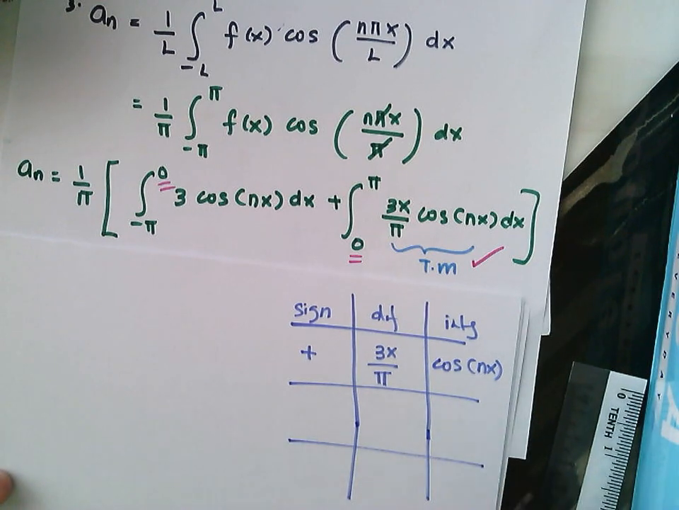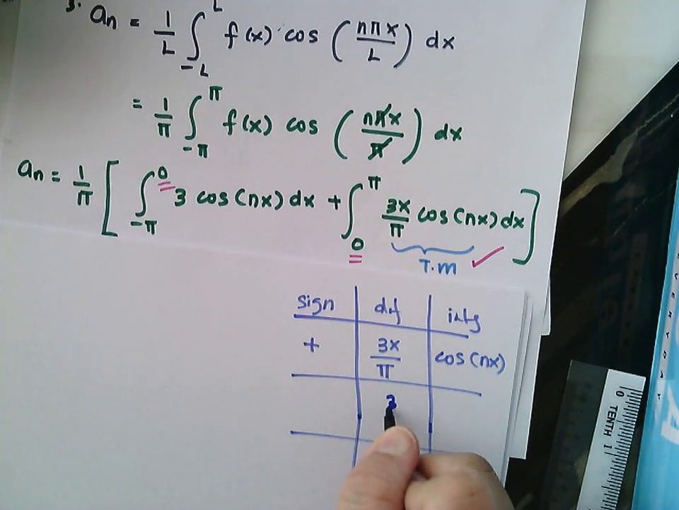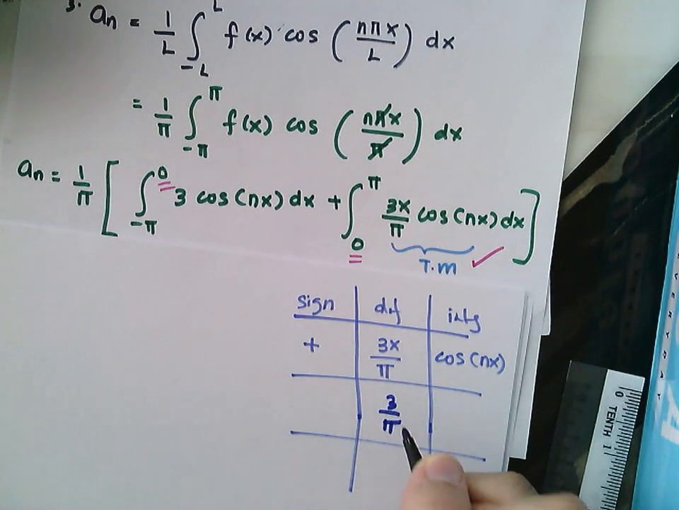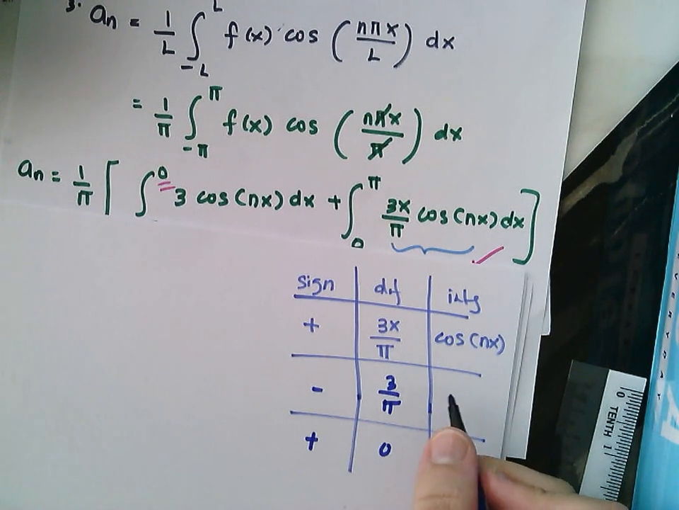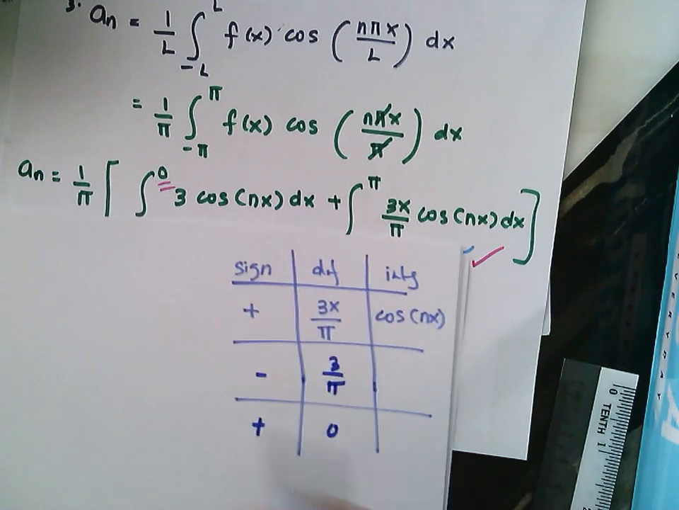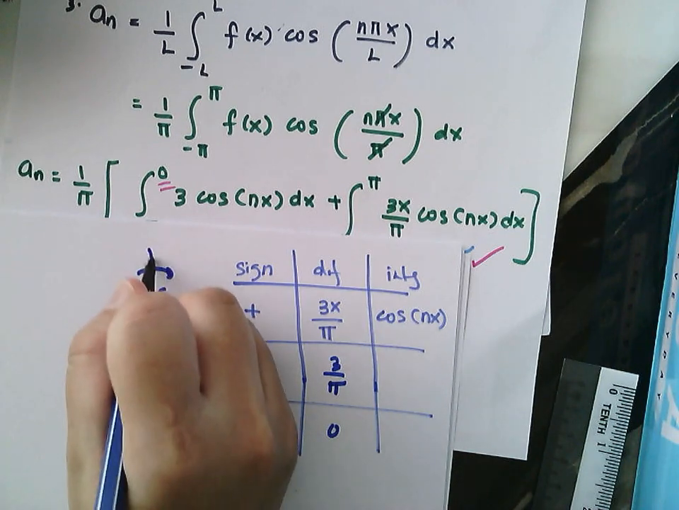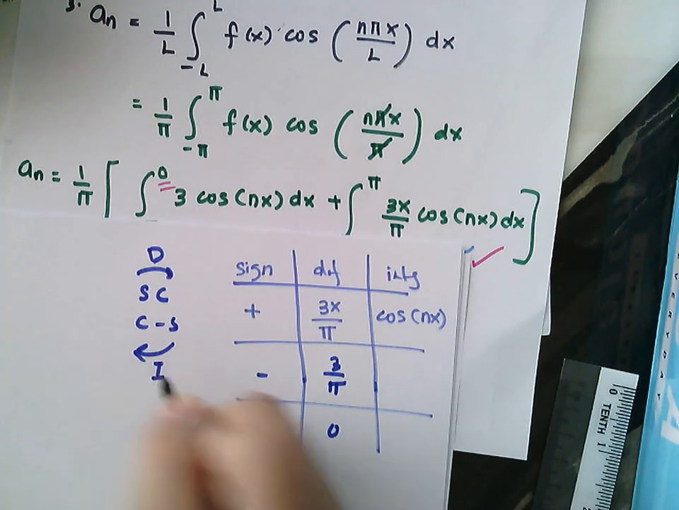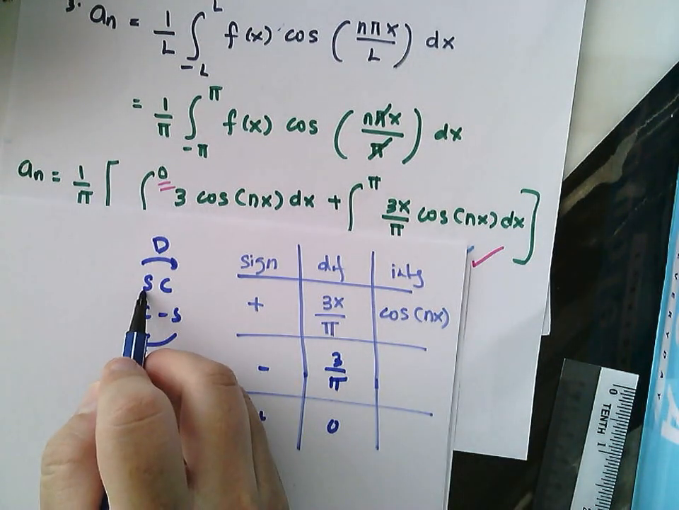So for the second one, differentiate this one will give you 3 over pi, and differentiate a constant will give you 0. Okay, so settle with this one. So for the integration part, you have cos, sine, negative cos. So this is differentiate and this is integrate. Okay, so integrate cos will give you sine.